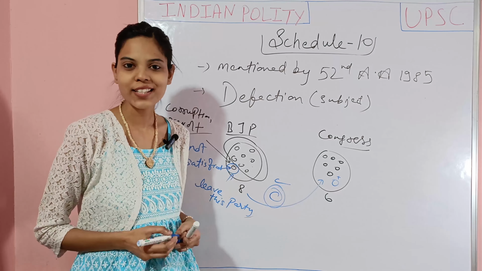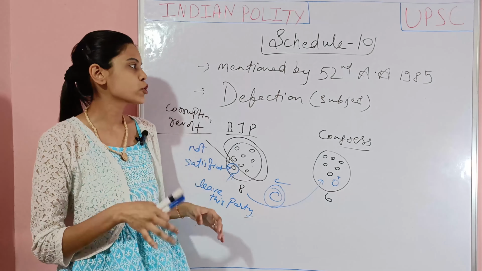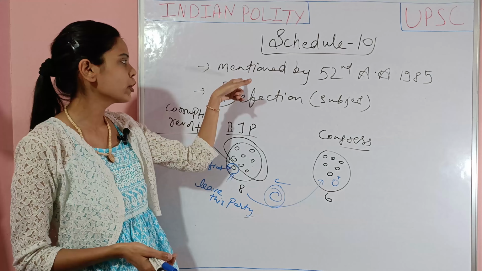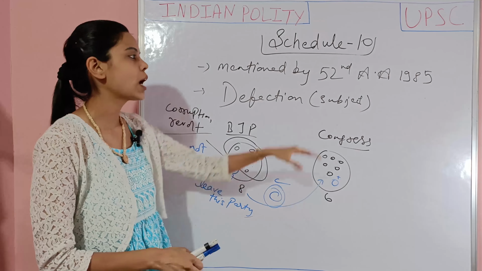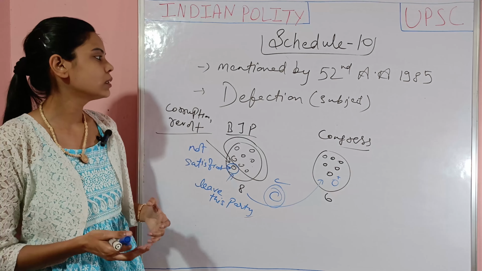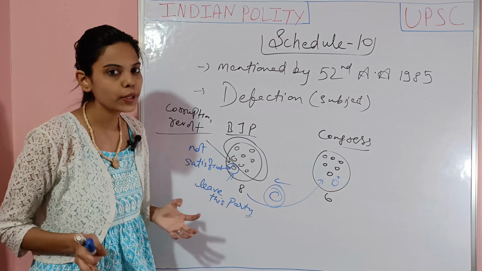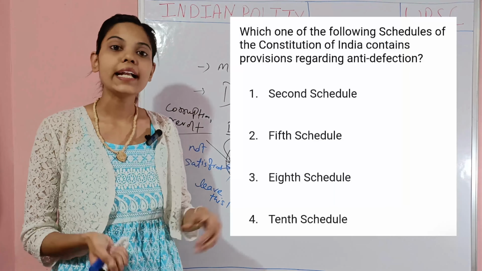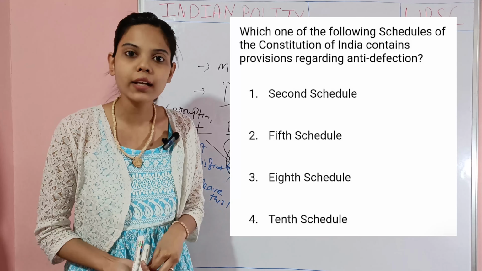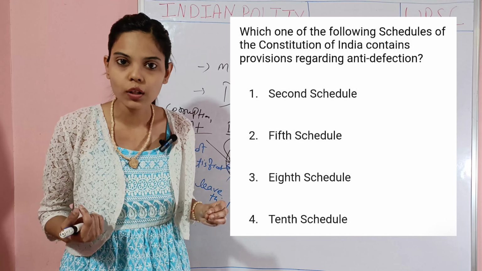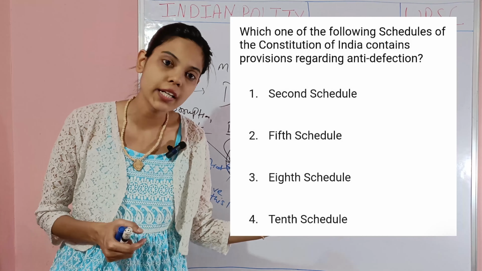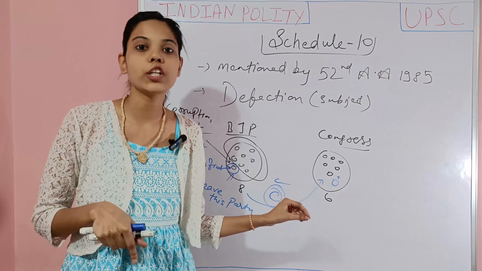It's called defection. So in the exam, questions related to Schedule 10 appear. Like, this schedule was added by which amendment act? The answer is this. Or, which subject is included in Schedule 10? The answer is defection. And these types of questions definitely come in the exam. It is not a joke. So you have to learn and prepare yourself with each and every detail that I am teaching you.